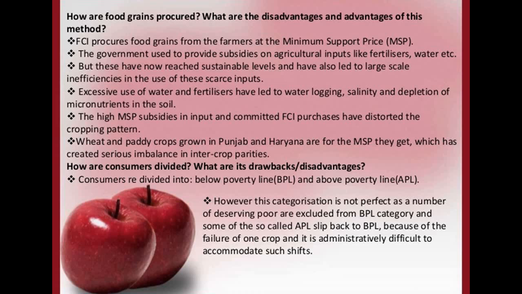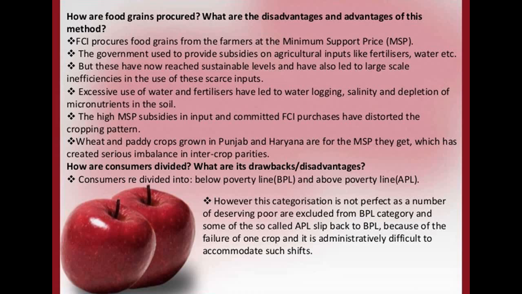The wheat and paddy crops grown in Punjab and Haryana are for the MSP they get, which has created a serious imbalance in inter-crop parity.